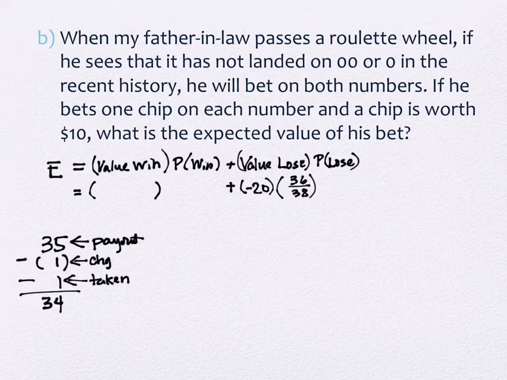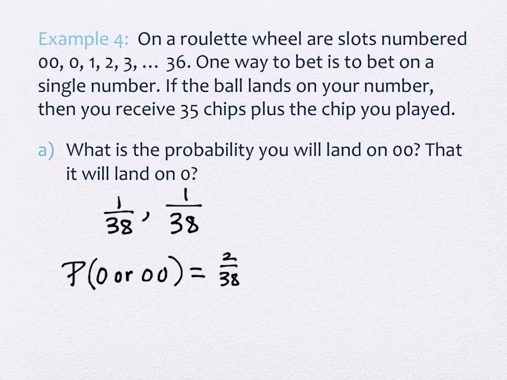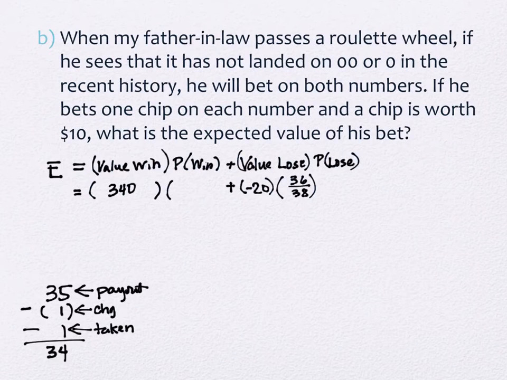340, right? How many dollars is terrible English, but we're going to go with it. 340. What's the probability that he wins? 2 out of 38. It's the one we talked about on this screen, right? 2 out of 38 is the chance he wins. When he wins, he actually increases the amount in his pocketbook by $340.